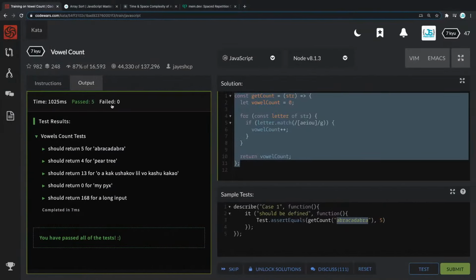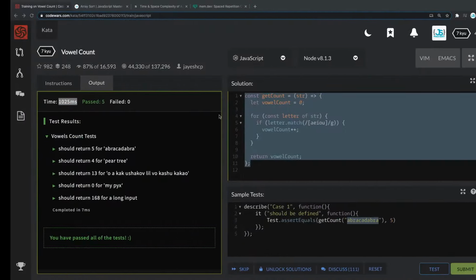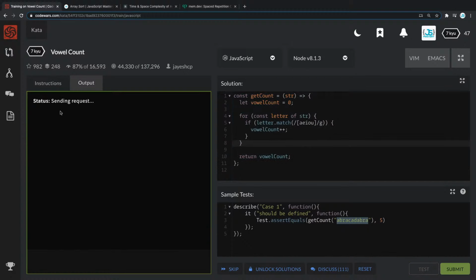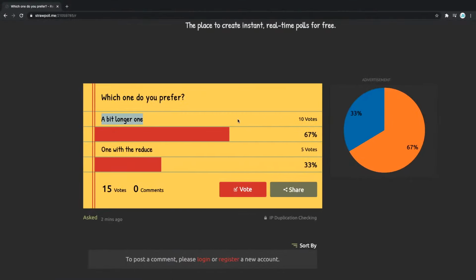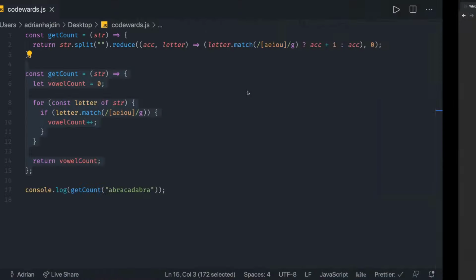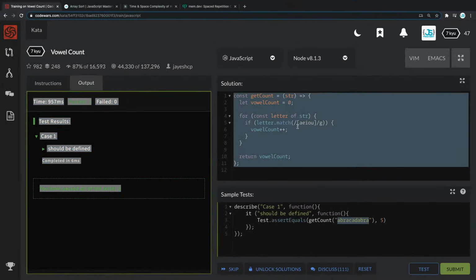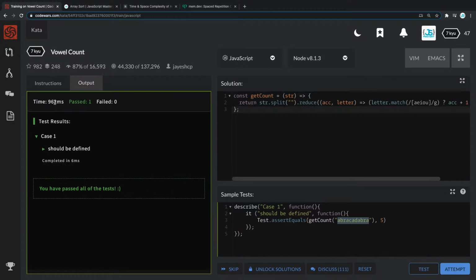An interesting thing would be to check if there are any time differences in the execution of these two, but I don't think we can do that right now. Do we have? Yeah, we do have the execution time, but I don't think it's gonna be much of a difference. So if I take the longer one and click test, let's see how long it takes. Almost a second. And if I go back here and copy the more concise one and paste it right here, let's see if it's gonna be a bit different. So it's generally the same. It's absolutely the same.